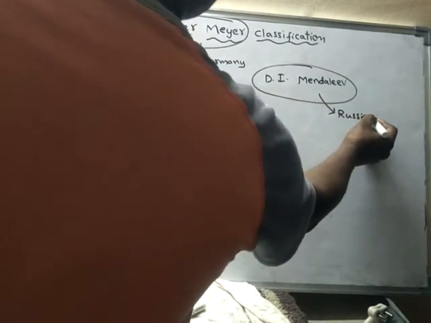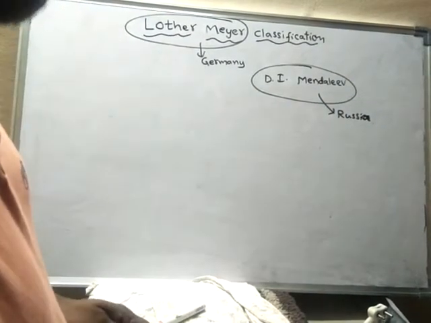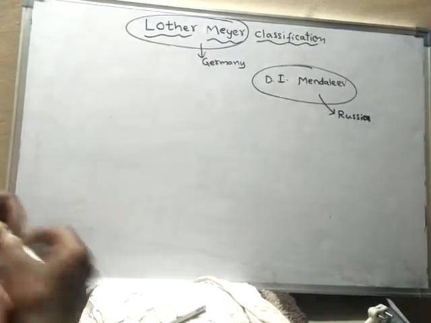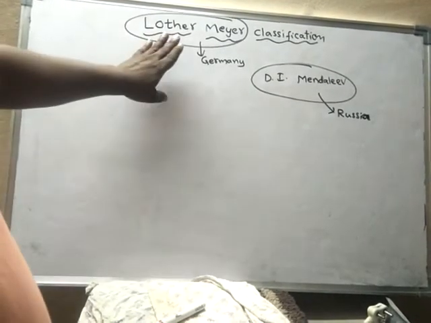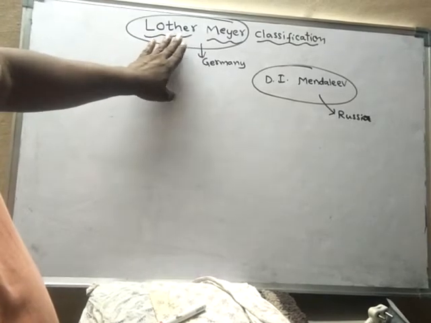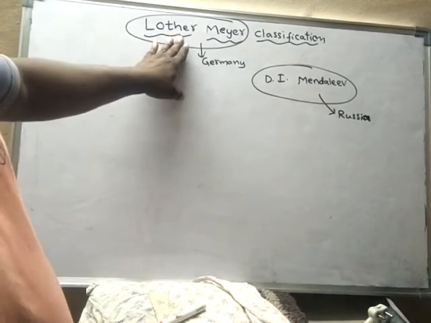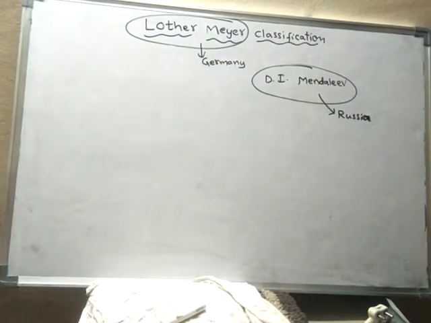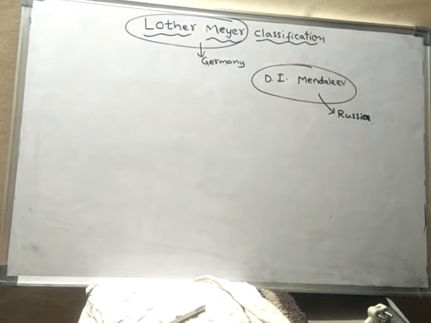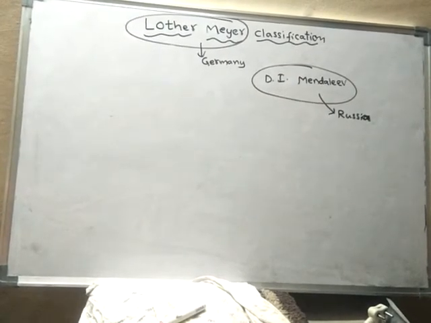Both of them did similar work, but they did it independently. The work of Luther Meyer was not known to Mendeleev, and his work was not known to Luther Meyer. So they worked independently on similar things.